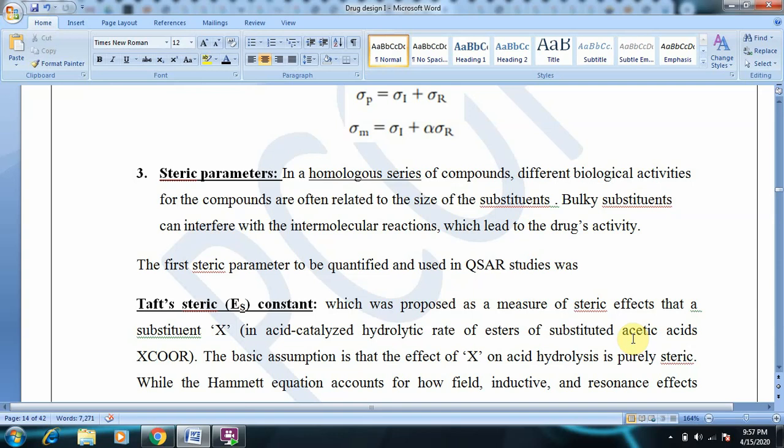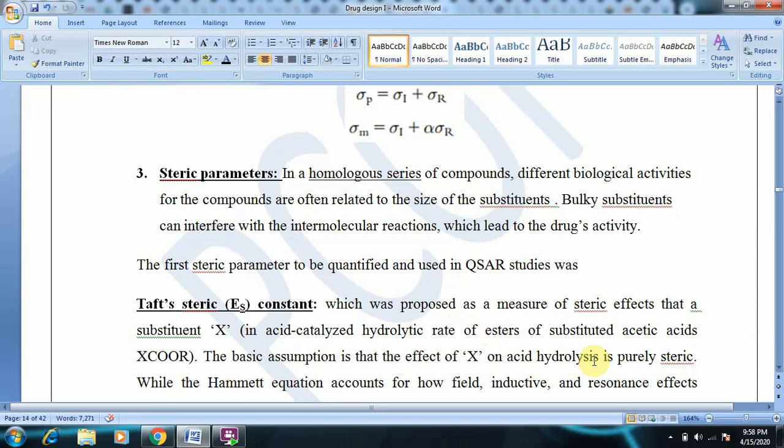If those esters are hydrolyzed in acidic conditions, what are the substituents present on those acetic acid derivatives? So the Taft steric constant was proposed as a measure of steric effects of substituent X in the acid catalyzed hydrolytic rate of esters in substituted acetic acid esters. The basic assumption is the effect of X on acid hydrolysis.